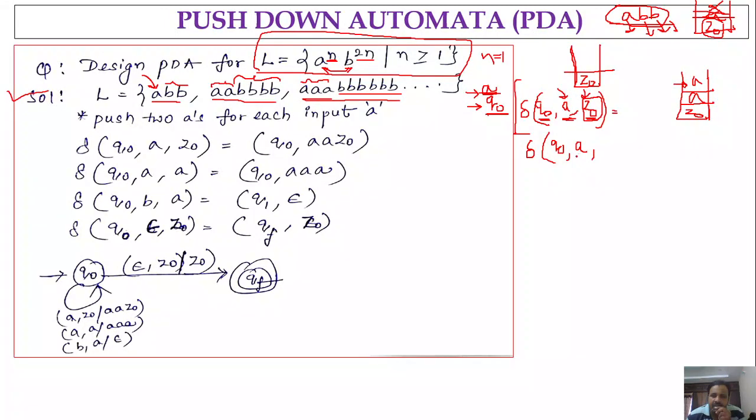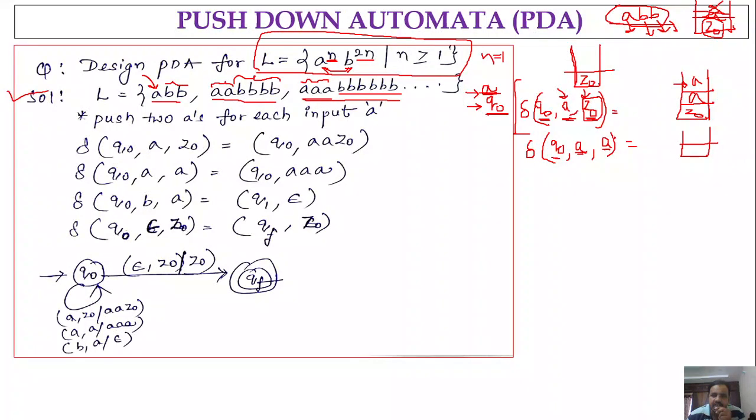Another possibility is that the input is A and the stack content is A. In this case, we already have A on the stack, and we got another A as an input symbol. Whenever you consider a statement like delta of Q naught comma A, it means you are in state Q naught, the next input symbol is A and the stack content is A.